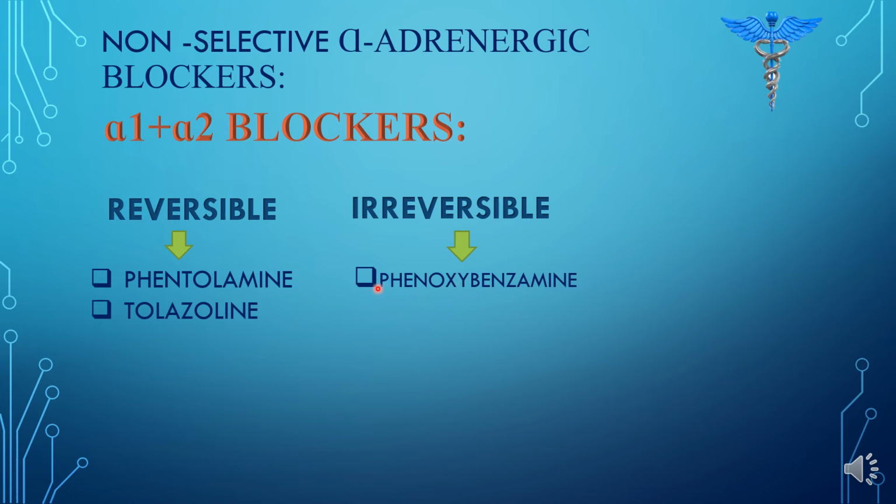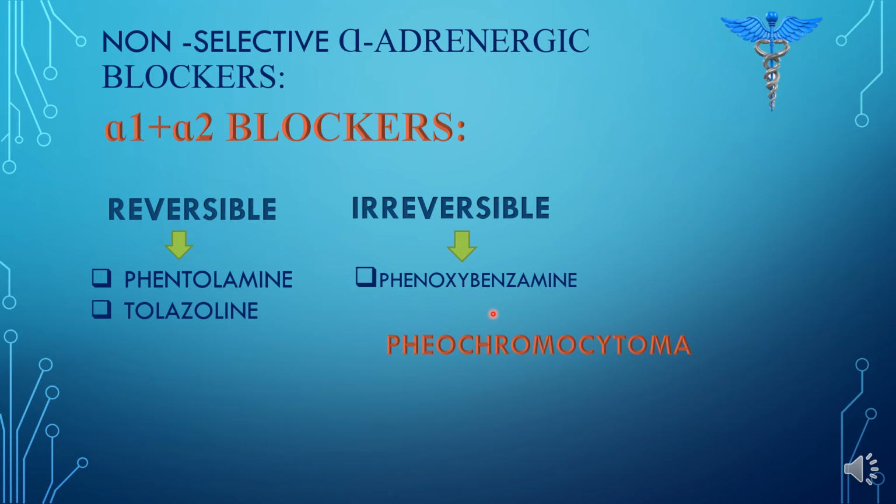Now, since phenoxybenzamine is a long-lasting drug, it will be used in patients who have high BP for a long time. So we have a condition called pheochromocytoma, in which the BP remains high for a long period of time. In that case, the drug of choice is phenoxybenzamine.